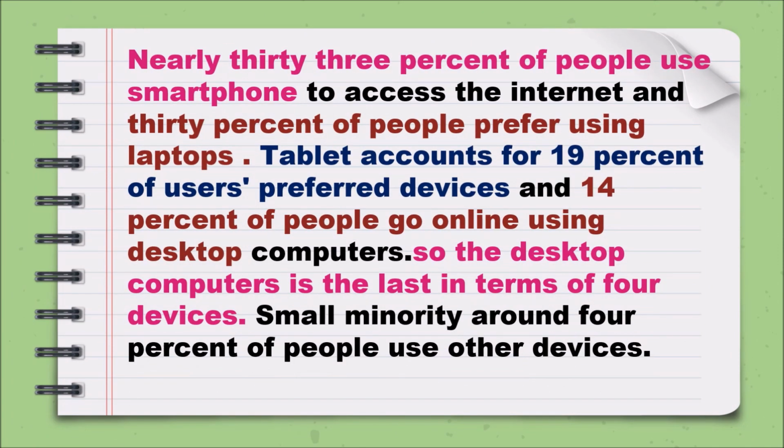Nearly 33% of people use smartphones to access the internet, and 30% of people prefer using laptops. Tablet accounts for 19% of users, and 14% of people go online using desktop computers. So desktop computers are the last among the 4 devices, and a small minority, around 4% of people, use other devices.